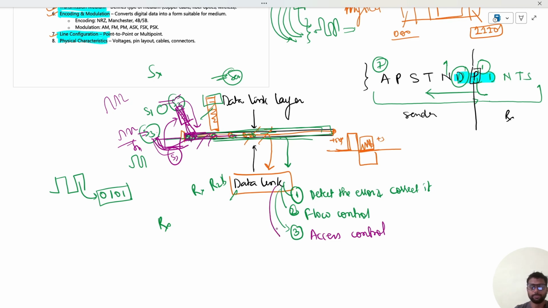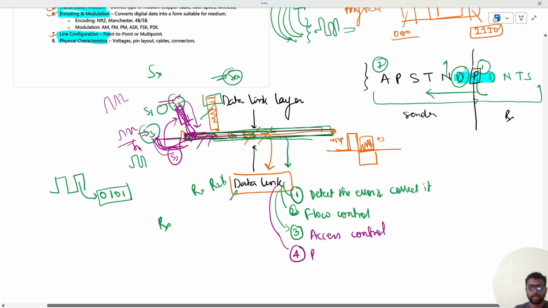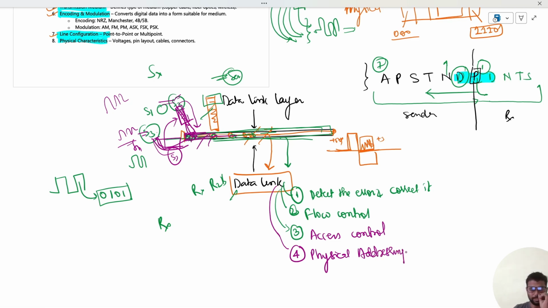Another important role is physical addressing. Just remember this: physical addressing. Why is physical addressing required? See, there are two types of addressing we have seen in the earlier videos.